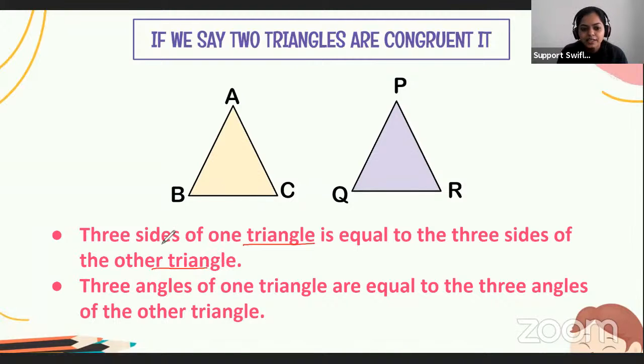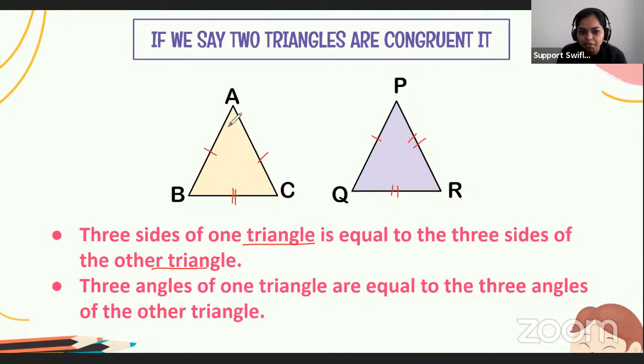If I say triangle ABC and triangle PQR are congruent, then all the three sides of triangle ABC are equal to the three sides of triangle PQR. And also the three angles of one triangle are equal to the three angles of the other.